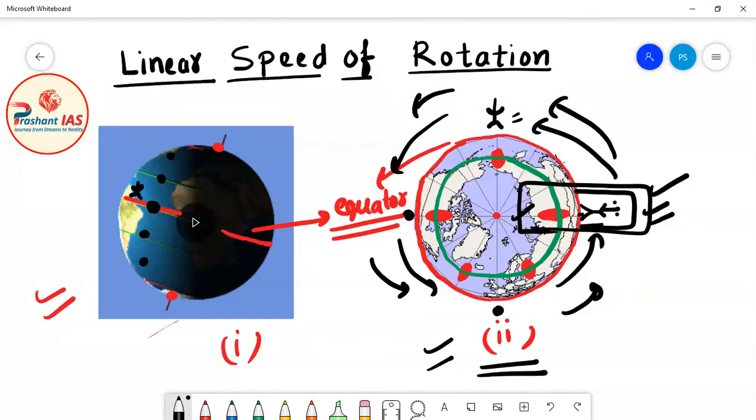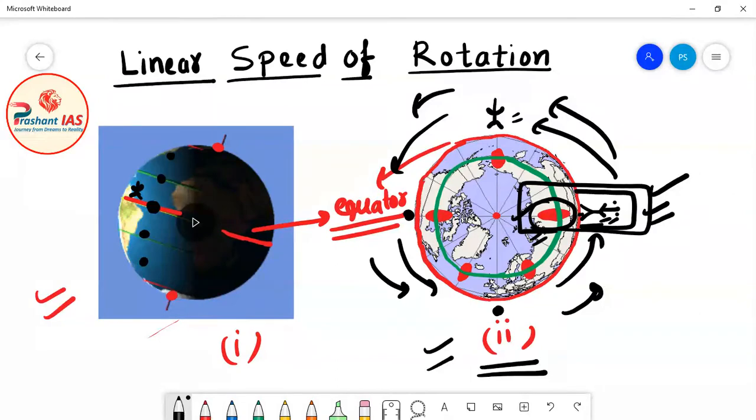This person is standing at the equator and this person is more near to the pole. This person is at any other latitude which is more near to the pole. But if both of these persons start their journey together, then definitely they will reach their original position at the same time. This you can simply imagine by seeing both of these diagrams.